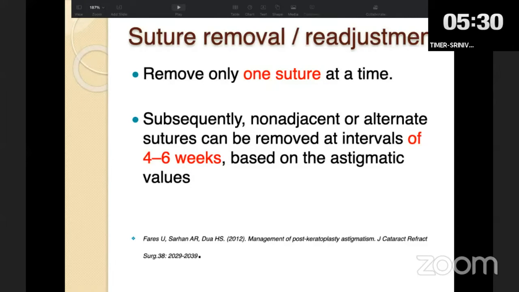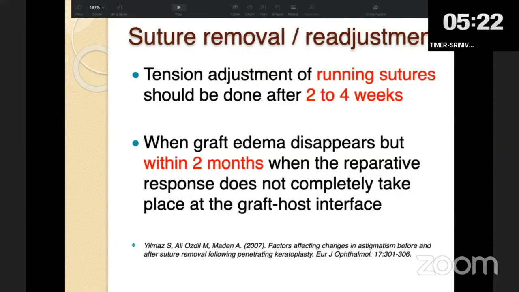Usually we remove only 1 suture at a time, and subsequent non-adjacent sutures can be removed after an interval of 4 to 6 weeks, based upon the astigmatic values. So if you are using running sutures, this tension adjustment can be done as early as 2 to 4 weeks post-operatively, but the risk of suture slippage or breakage will always be there.